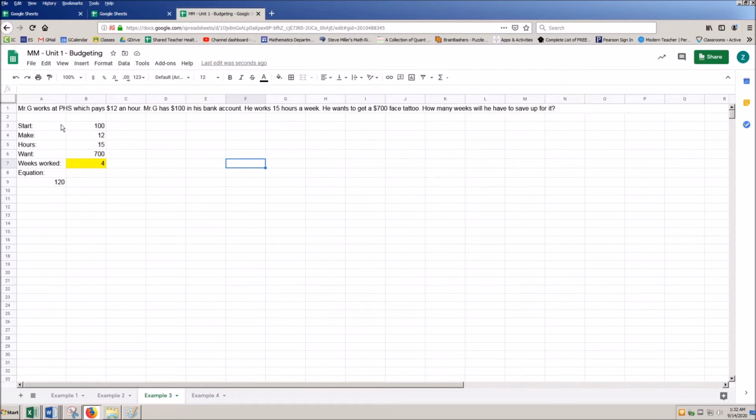So here I'm going to say I start out with $100. Now that starting out is from my bank account. So I start with $100 in my bank account.